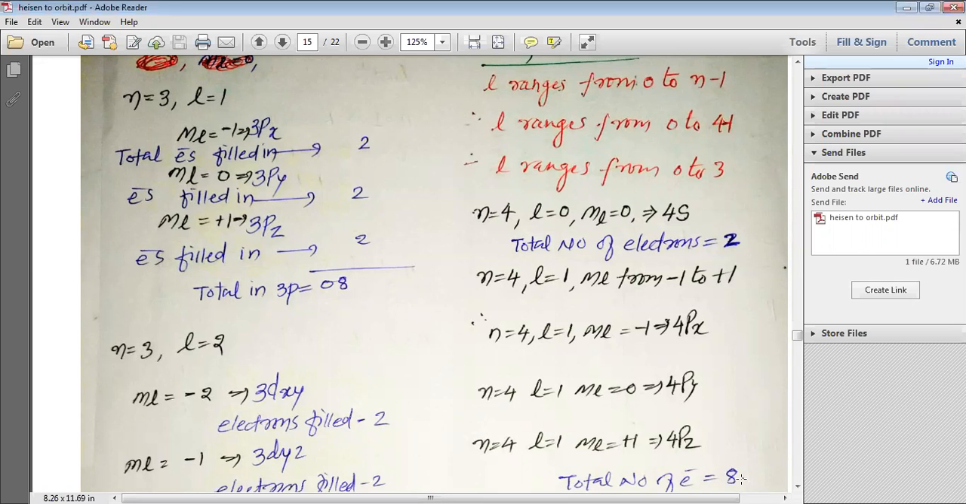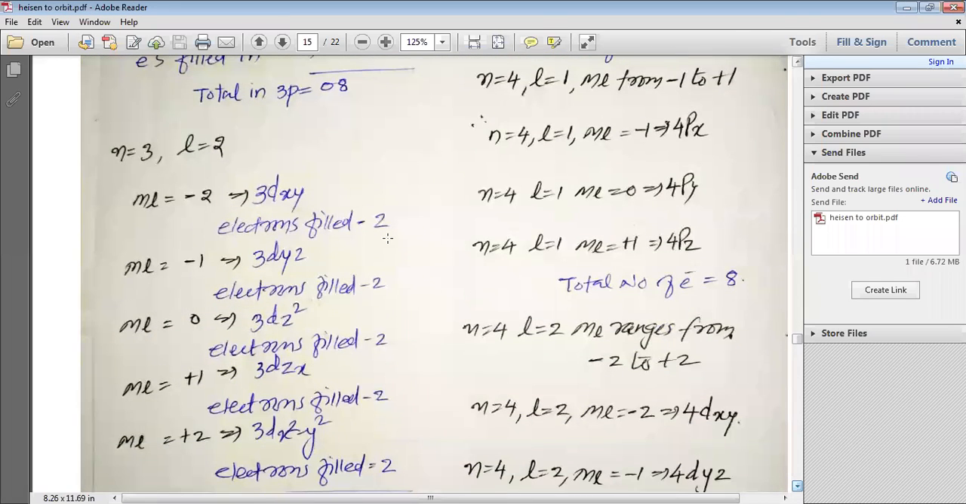Now we'll move to n is equal to 3. So when you have n is equal to 3, your L is equal to 2. Therefore, ML is equal to minus 2. That represents the 3dxy. Electrons filled is equal to 2. When ML is equal to minus 1, we have 3dyz. So the total number of electrons filled in this 3dyz is 2.